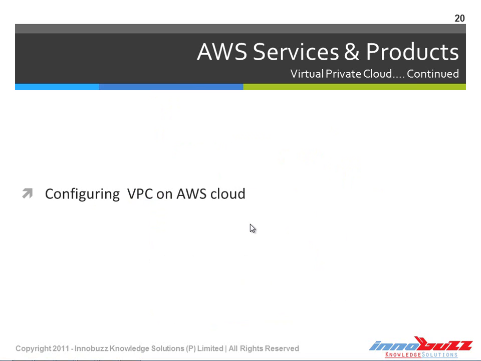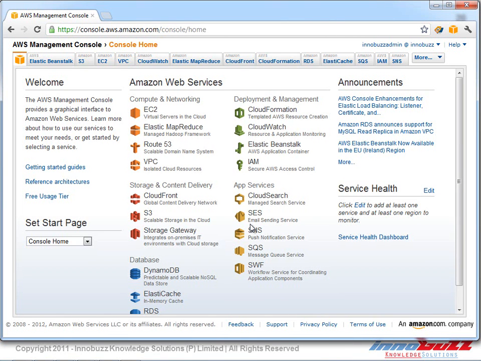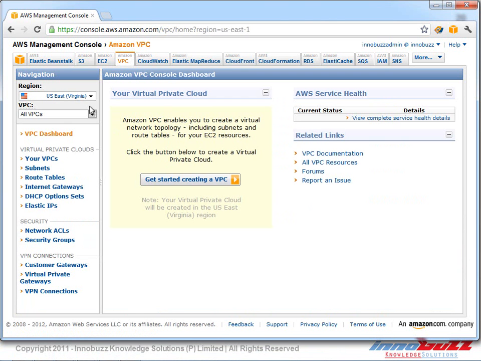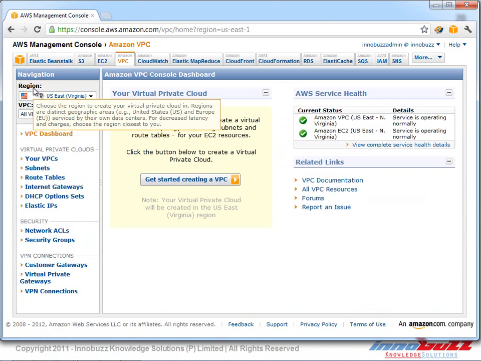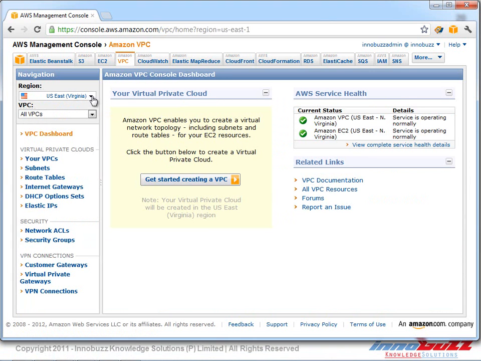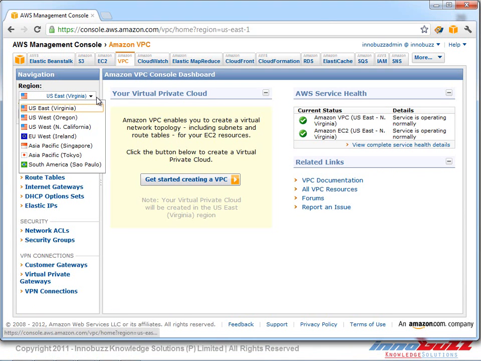Now let's go ahead and check how we can configure a virtual private cloud in the AWS management console. We log into our AWS management console and go to virtual private cloud, and in the dashboard it shows in which region we want to launch the virtual private cloud.